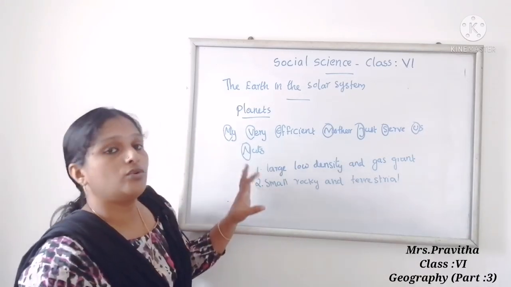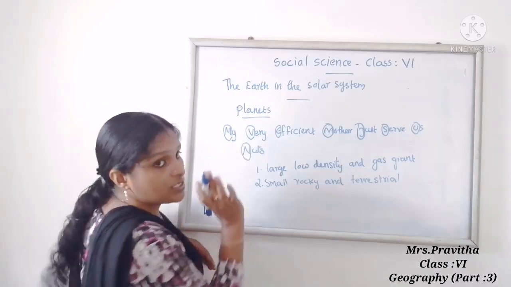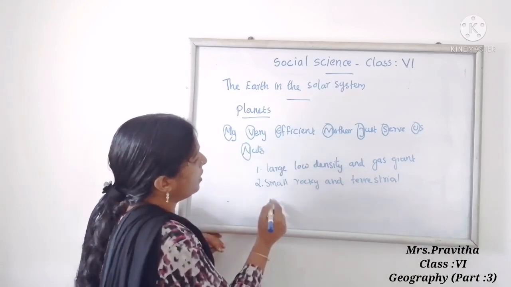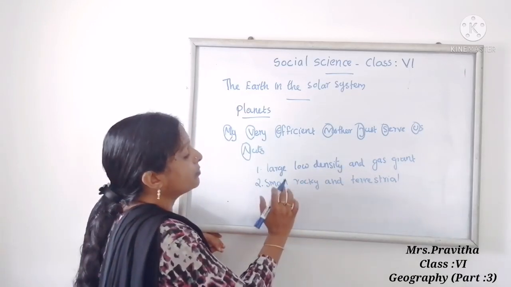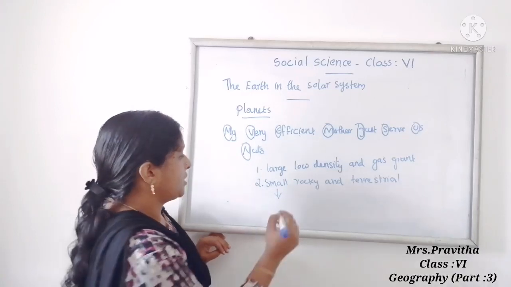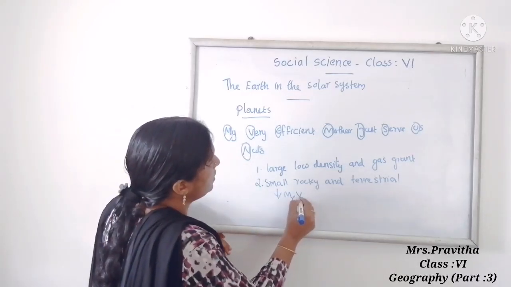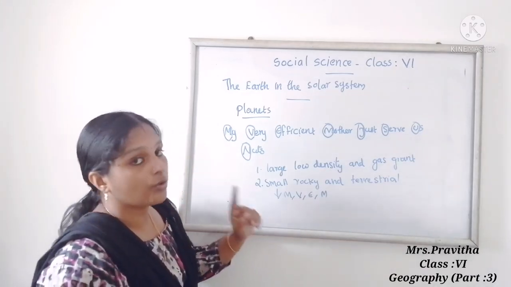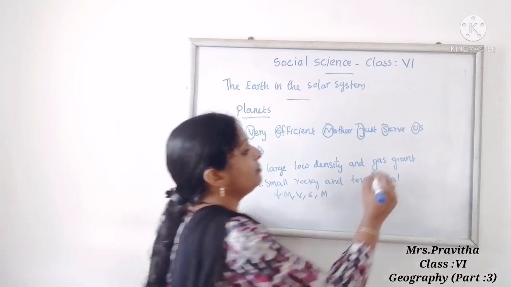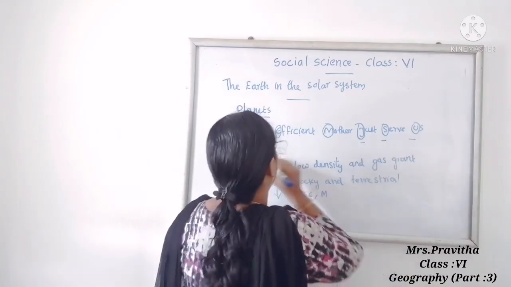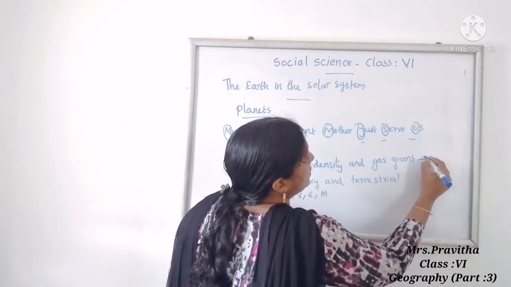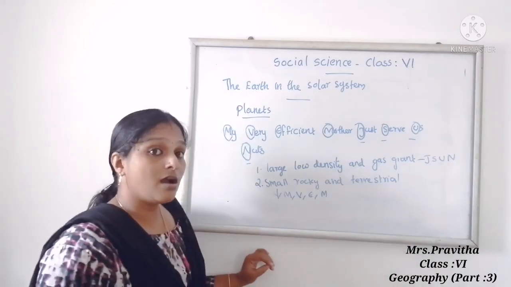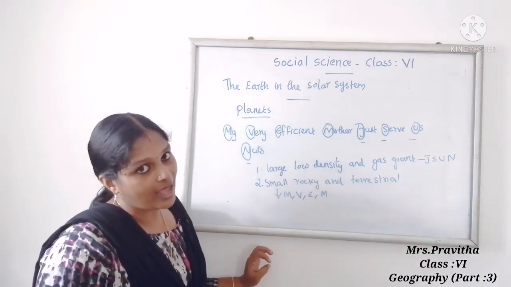So ma'am already told you which are the important planets. The first four, Mercury, Venus, Earth, Mars, are small, rocky and terrestrial. Then these four, Jupiter, Saturn, Uranus, Neptune, are large, low density and gas giant.